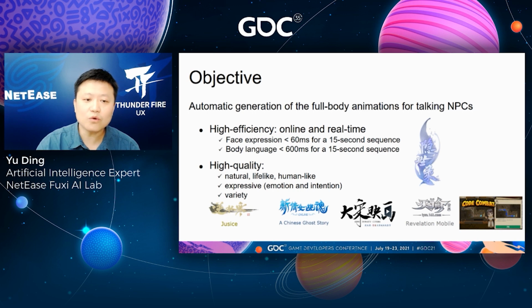Specifically, our work attempts to develop an animation generator for NPCs who are talking. Our aim is to reduce the time consumed in making animations. We make efforts on creating high-quality animations. The high-quality animation should be natural, lifelike, and human-like. They are able to convey appropriate emotion and intention. They are variants instead of repetitive patterns.